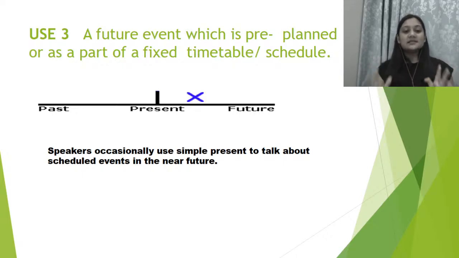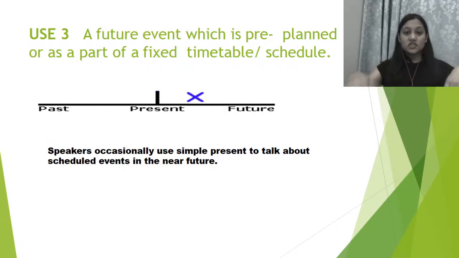Why? Because you have already planned it. It's already there. It is going to take place for sure because it is part of a fixed timetable or schedule.